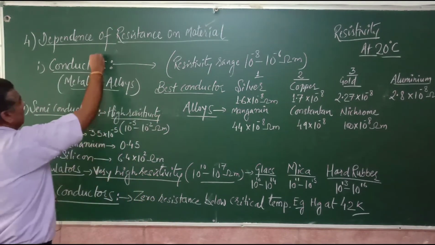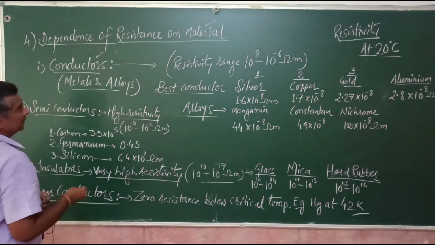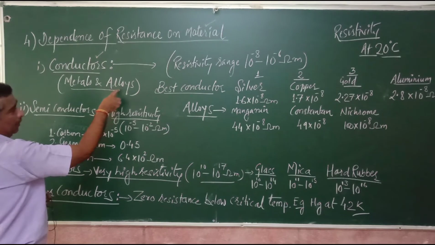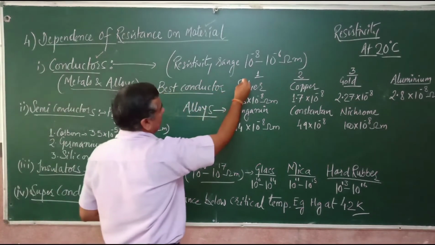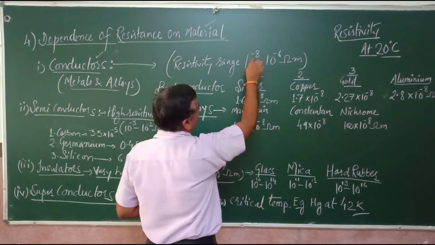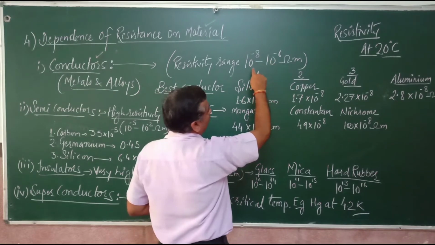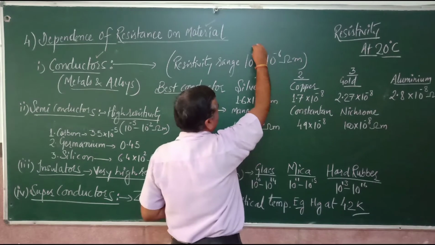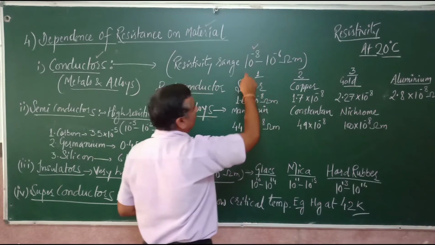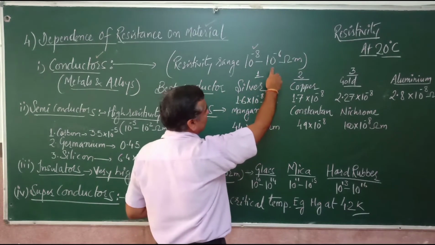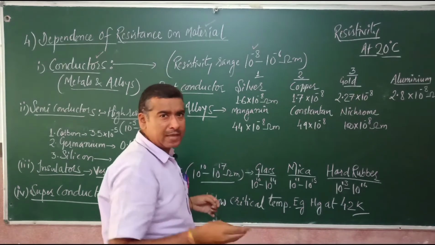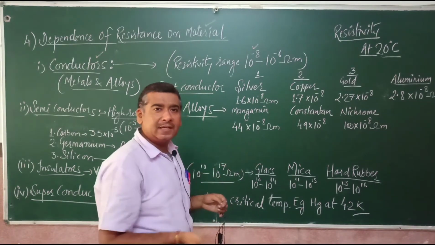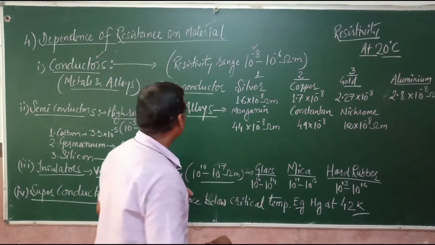First is conductors. Now in conductors we have metals and alloys. Their resistivity range varies between 10 raised to the power minus 8 ohm meter to 10 raised to the power minus 6 ohm meter. 10 raised to the power minus 8 ohm meter is for the good conductors and 10 raised to the power minus 6 is for the alloys, because alloys have higher resistivity compared to the metals, right?